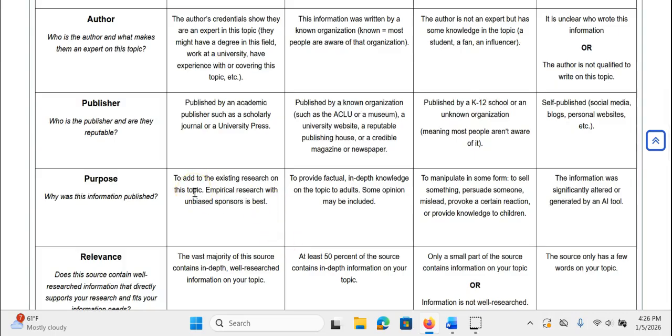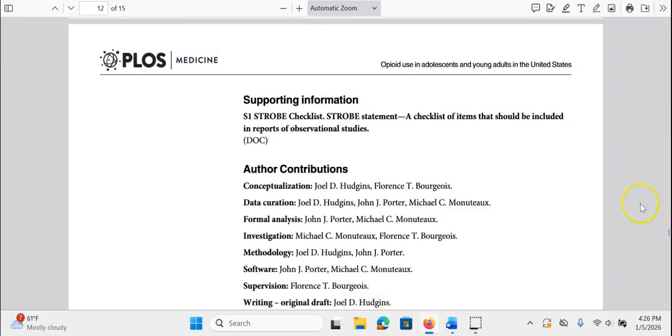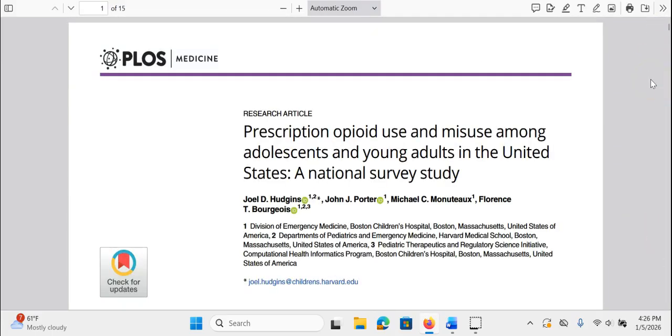Okay, so finally, relevance. Does this source contain well-researched information that directly supports your research and fits your information needs? If you watched the video about relevance, this is actually the article that I chose out of looking at 5 or 6 different articles, all on the overall topic of what are the causes of drug use in young adults in the U.S., and this was perfect for it. So this is a very relevant article to that particular topic. Obviously, relevancy is going to change depending on your topic and what kind of information you need. So that one is really up to you and what you're looking for.